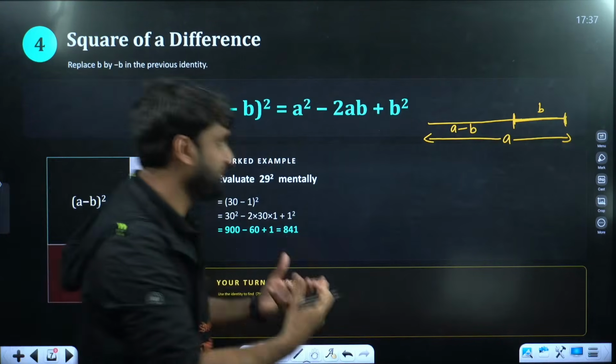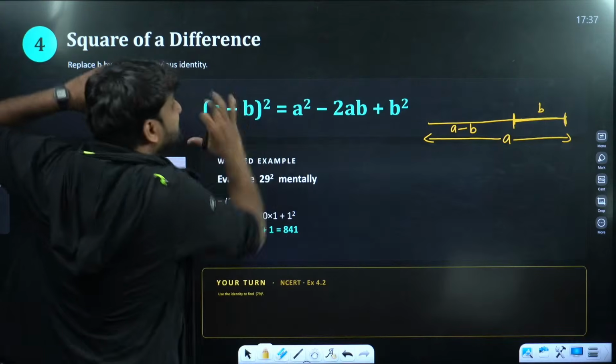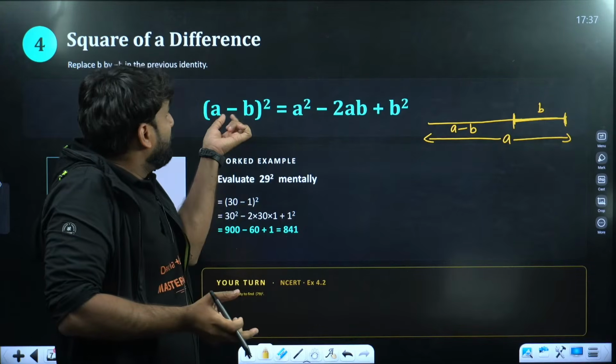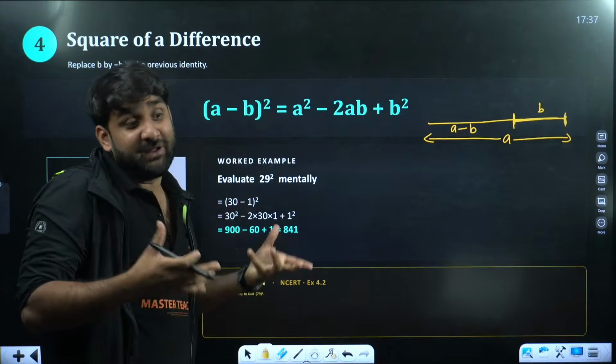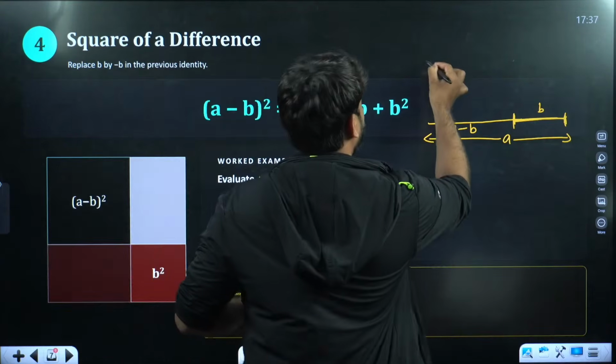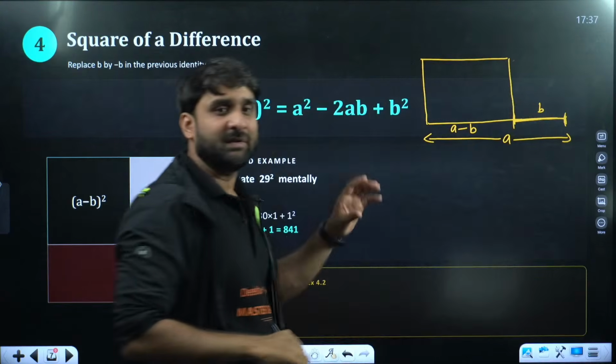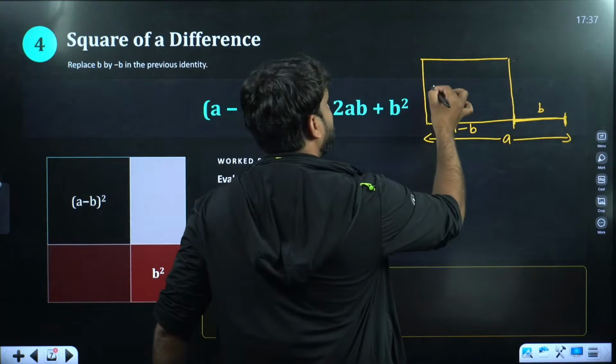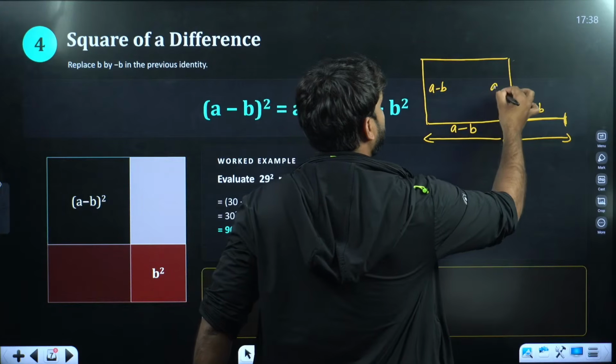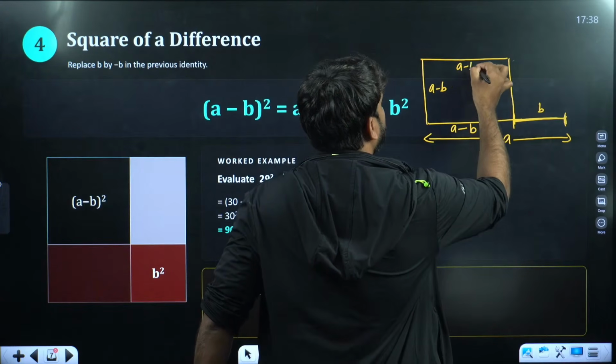A minus b. Okay, now we want a minus b whole square. So to get a minus b whole square, we need a square of side a minus b. So let's draw a square. This, and this. A minus b. Square is ready. A minus b, a minus b, a minus b.